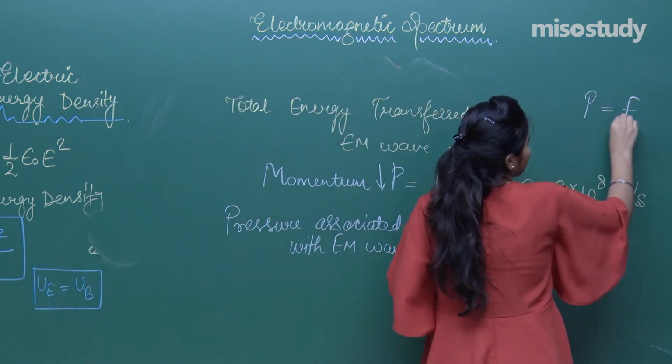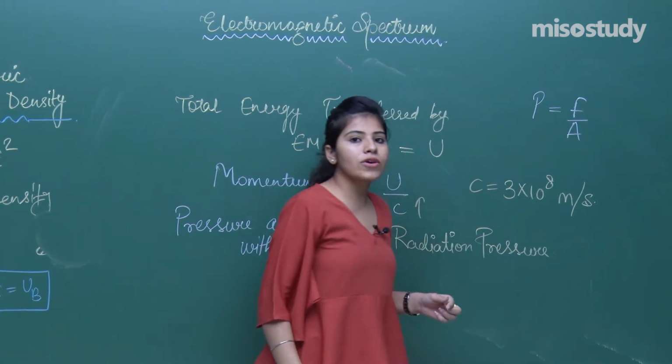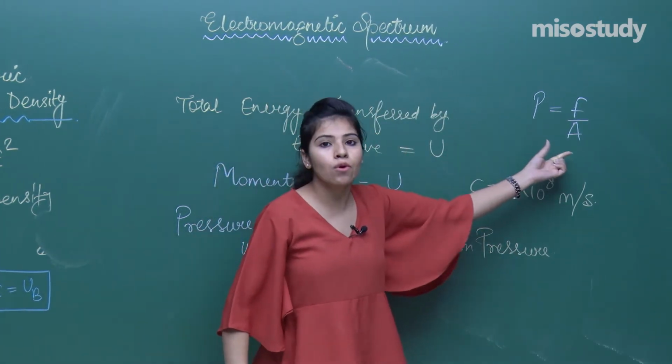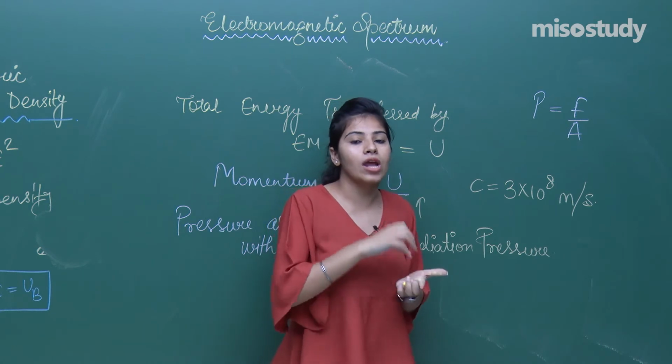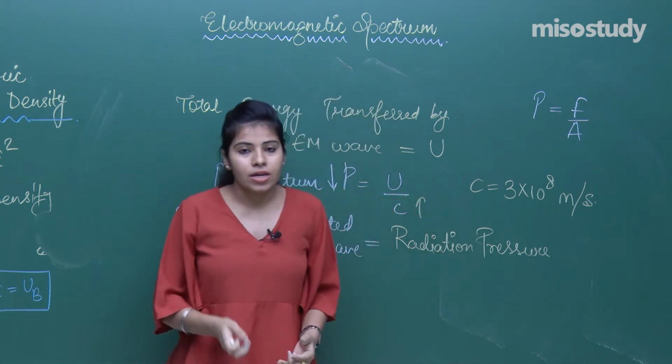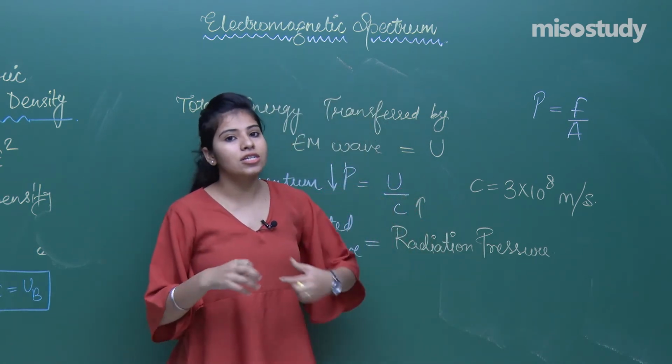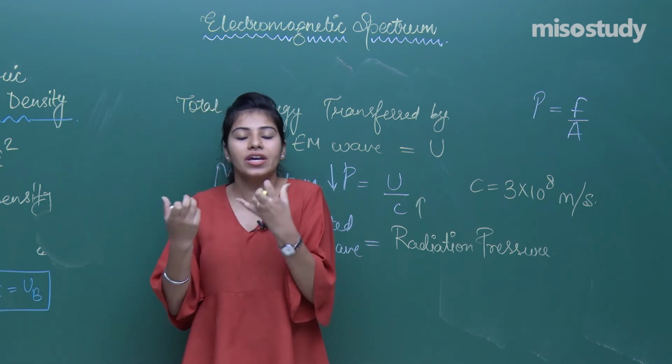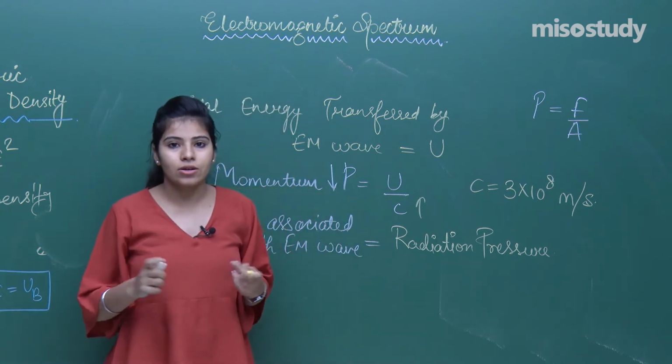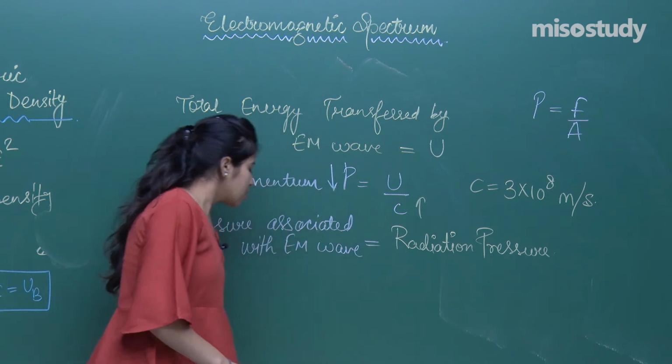Pressure equals force upon area. So if you know the pressure, you can find out the force that the sunlight will be applying on our hand, on our body. This force is very much smaller, that is why we don't feel any pressure, any force due to the sunlight. Okay, this is it.